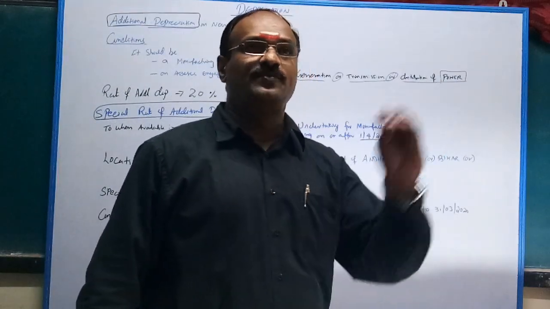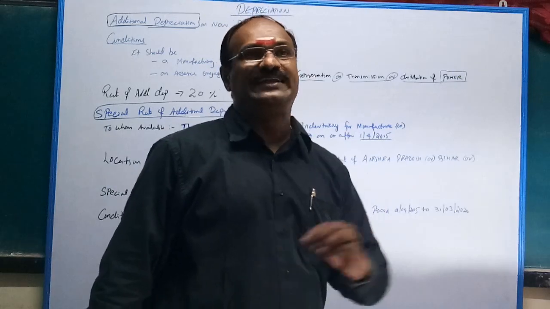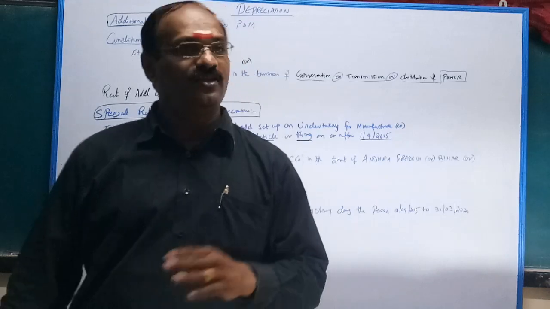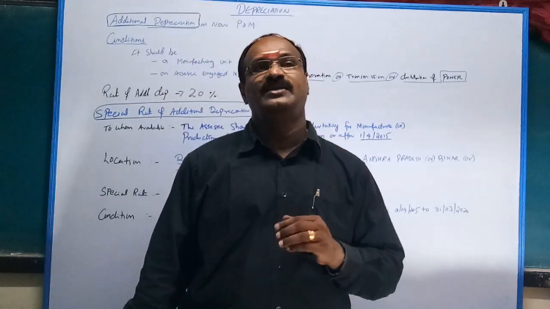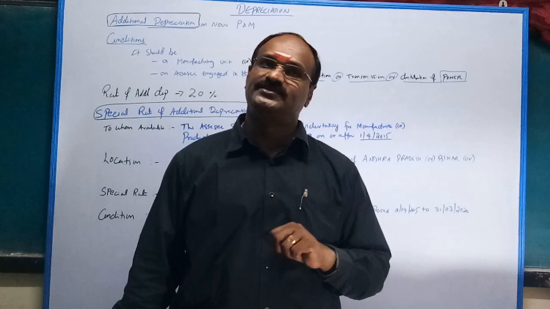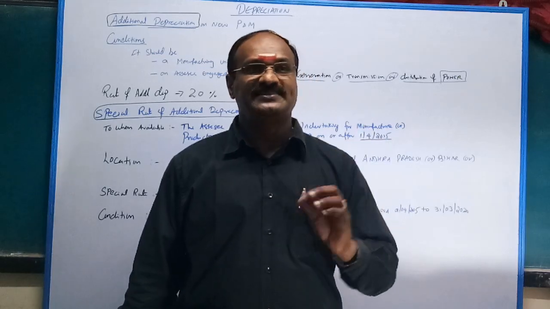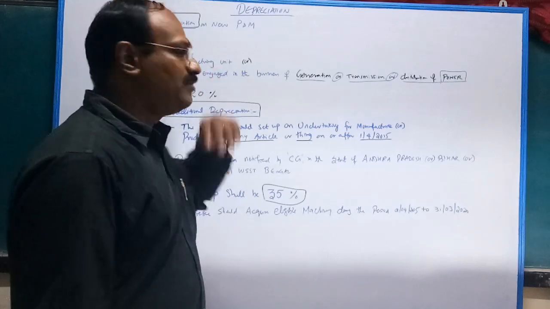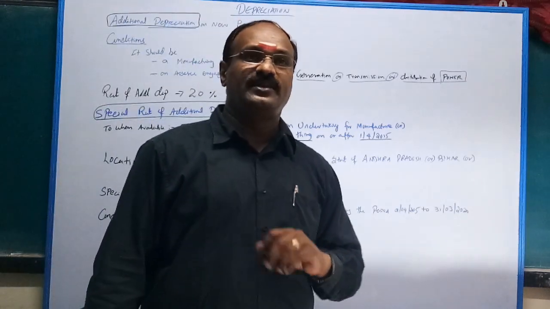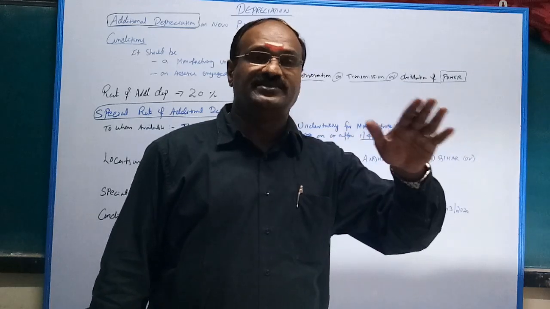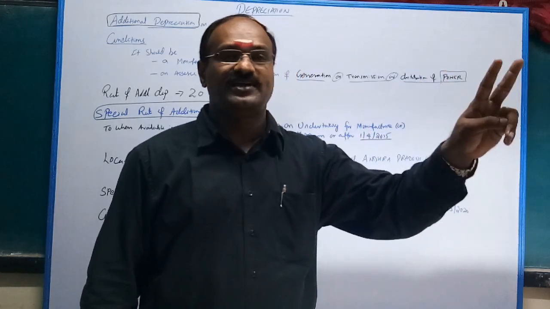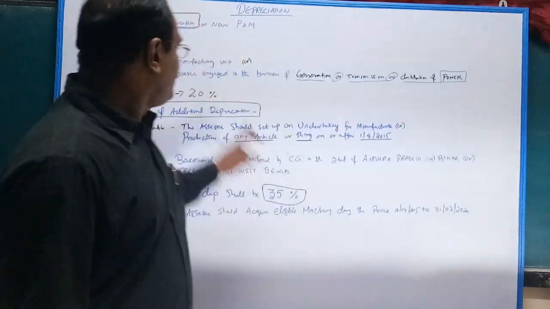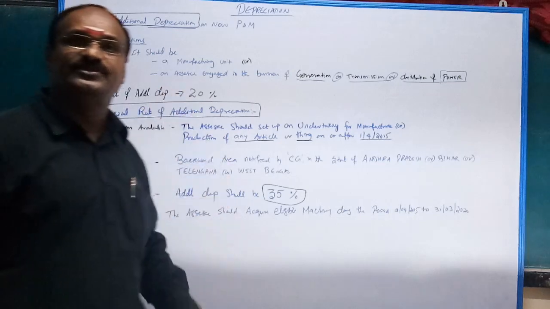If you purchase some machinery during the year for 10 lakhs and use it for more than 180 days, how much are you going to claim? 10 lakhs into 20%, 2 lakhs. But if the same 10 lakhs machinery is purchased by a manufacturing sector unit or power sector unit, then they can claim, apart from regular depreciation, 10 lakhs into 20%, 2 lakhs, additional depreciation at the rate of 20%.